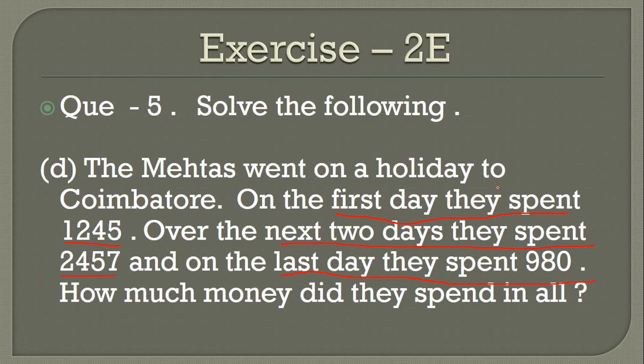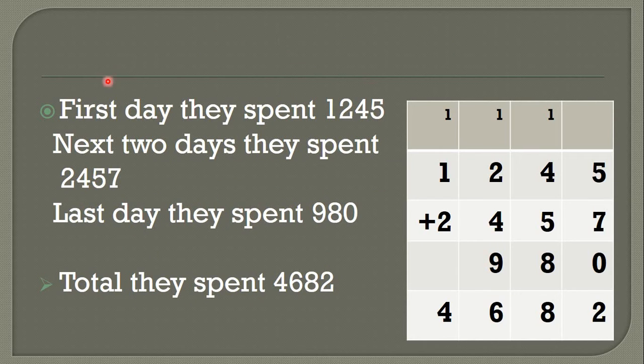So what to do now? The second step is to find the information. So we already got the information. Okay, now we move on to directly answering. How can we write? As I told you, write the details. How can we solve? First day they spent 1245. Next 2 days they spent 2457, and last day they spent 980. So what to do? We find the total for all days.